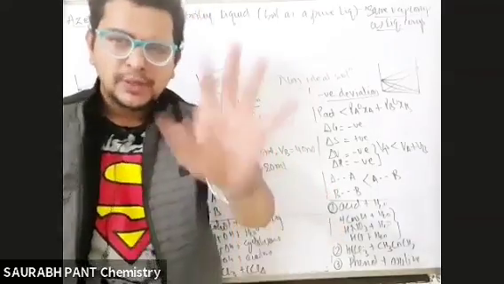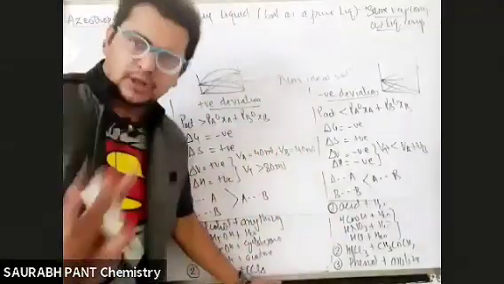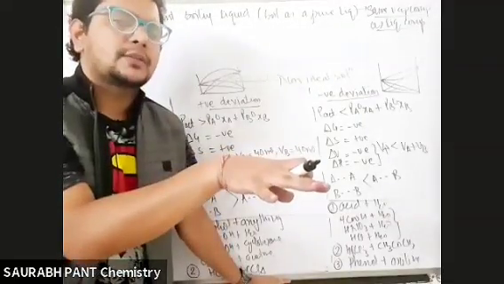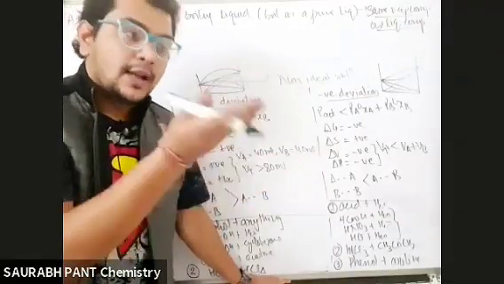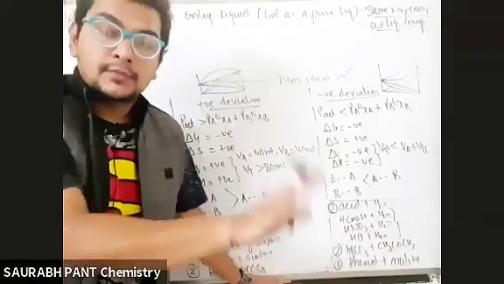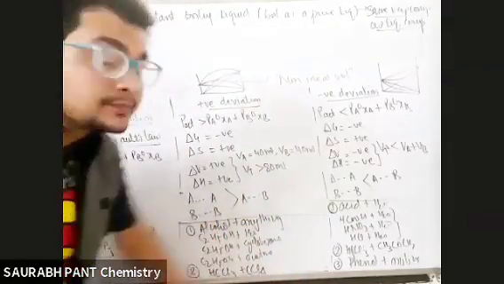So what is an azeotrope? It's a solution, a mixture only, but it is behaving like a pure liquid. It is boiling at a constant temperature, just like a pure liquid. It is evaporating at the same composition as the liquid. That means distillation is not possible.